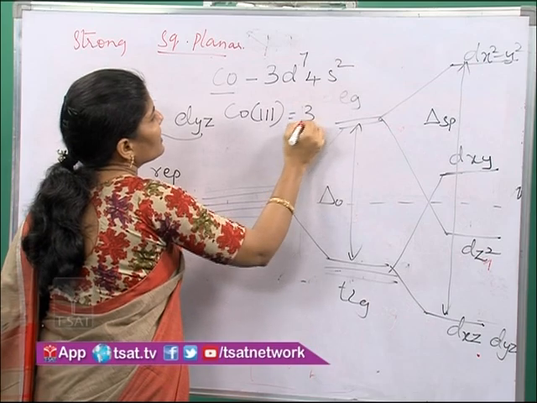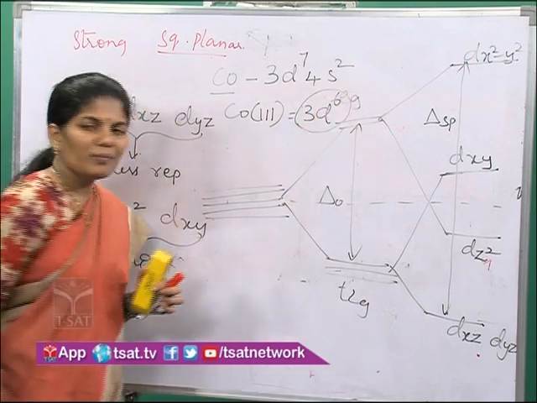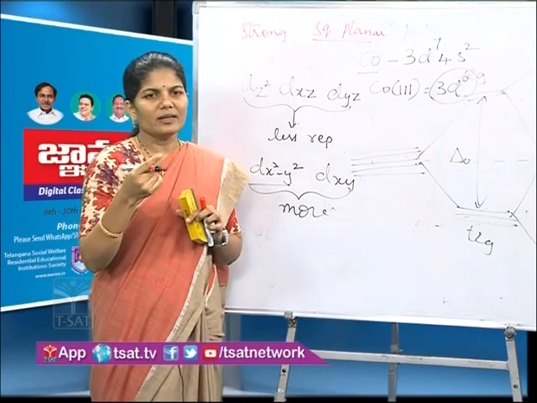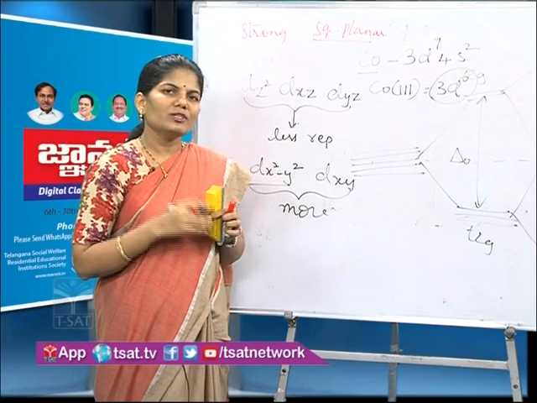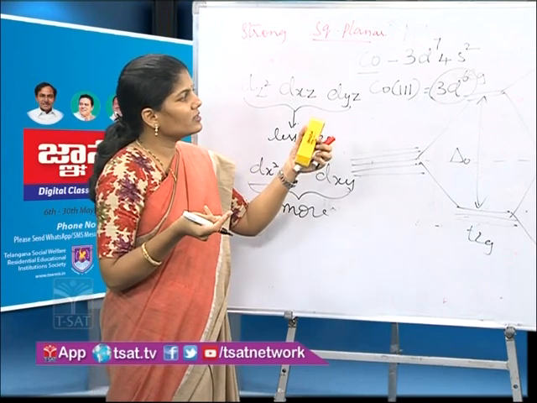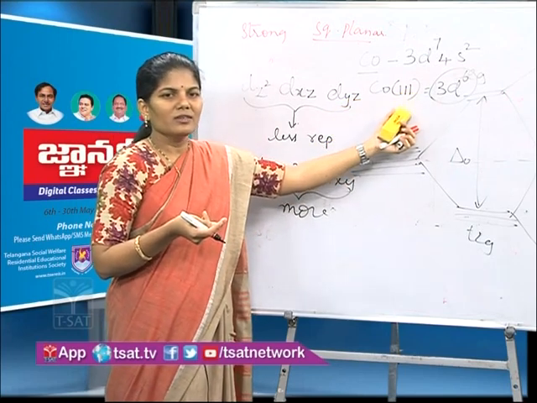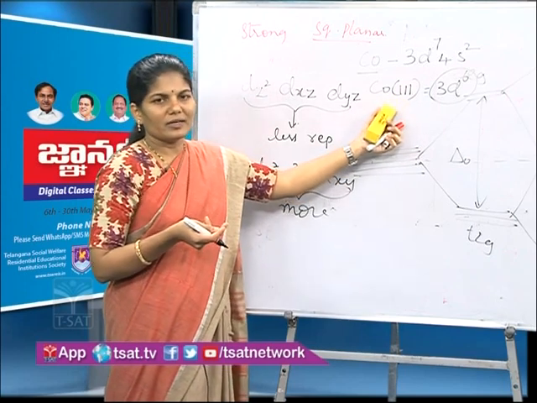So it is 3d6. In presence of weak ligands, according to Hund's rule, the electrons are arranged with unpaired electrons in the distribution, right? So it becomes paramagnetic.